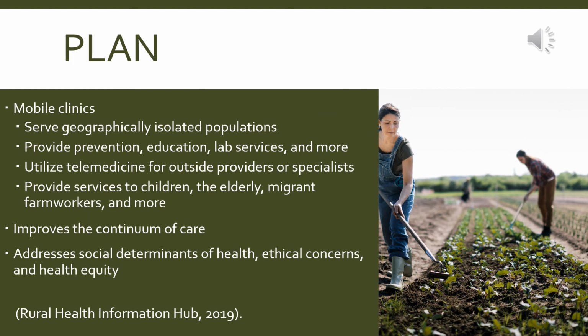So now that we have a better understanding of the scope of the problem of accessing care in rural areas, what are some interventions to address this problem? One very innovative idea that I found is to utilize mobile clinics. Mobile clinics include vans, buses, or any other mobile units that have been converted into clinics that can travel to remote areas and provide care to patients who otherwise would not be able to make it into a clinic.